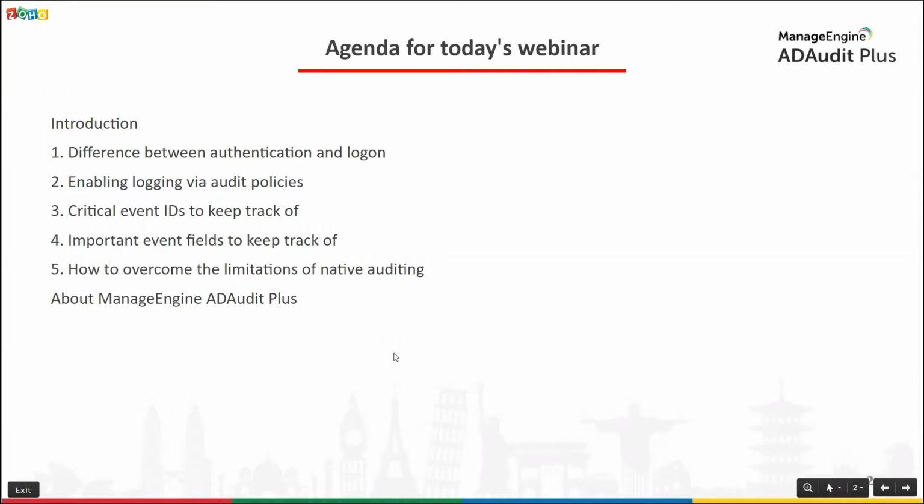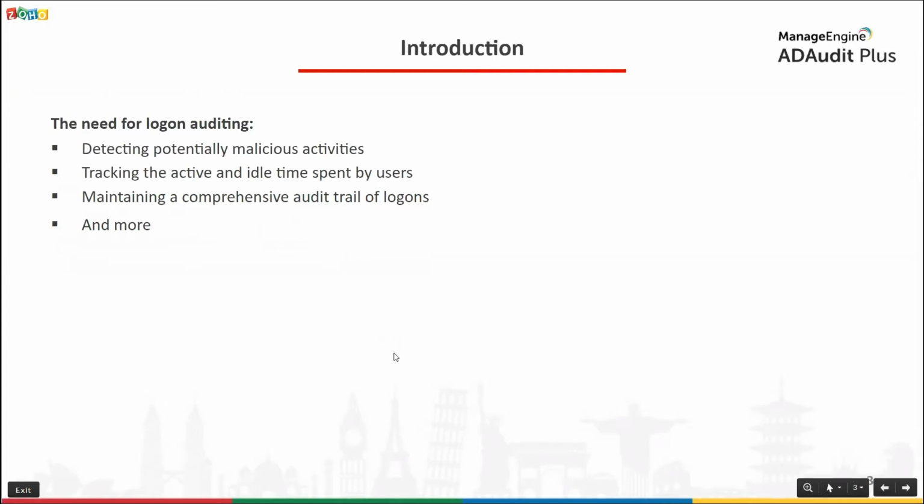Let's start by taking a look at the need for logon auditing. A logon activity needs to be audited to meet various security, operational, and compliance requirements of an IT environment. In this slide, as you can see, we've put together 3 of the most important use cases from each of these standpoints. From a security standpoint, you need to audit logons to detect unusual and potentially malicious activities like a high volume of logon failures, for example.